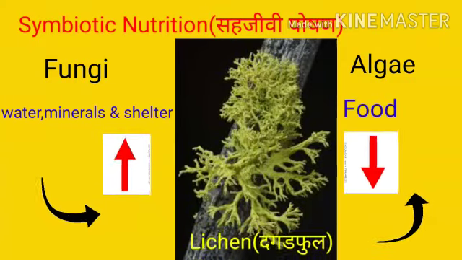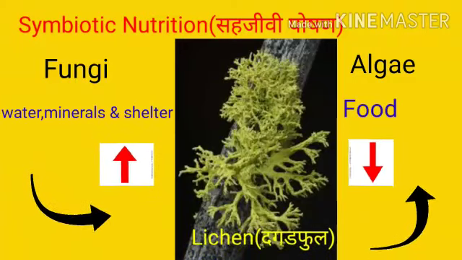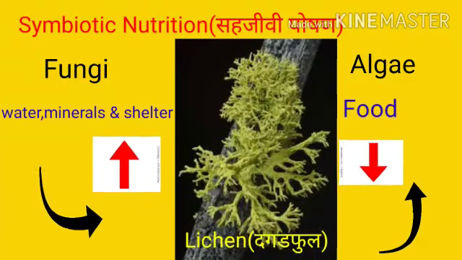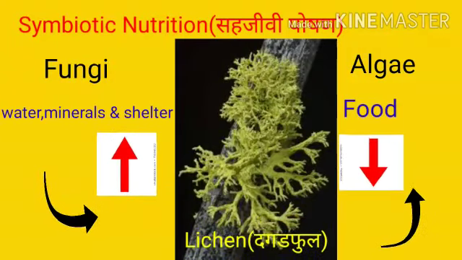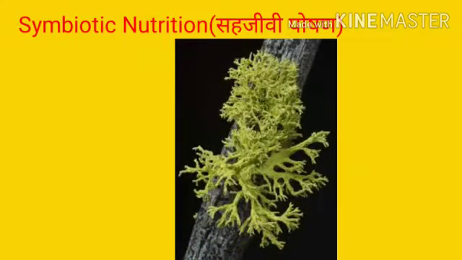So when algae and fungi grow together, then it is known as a lichen, and lichen is a very good example of symbiotic nutrition. Now the next topic is the heterotrophic plants.